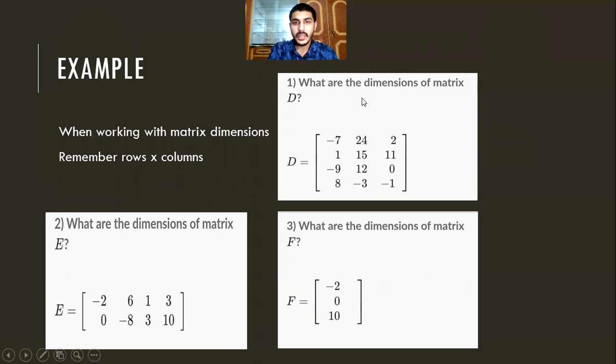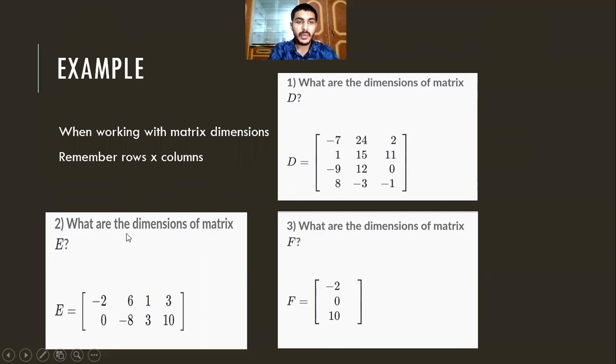So here's the first example we can see here. What is the dimension of matrix D? There are four rows and three columns. So that will be written as 4 by 3. 4 rows and 3 columns, 4 by 3.